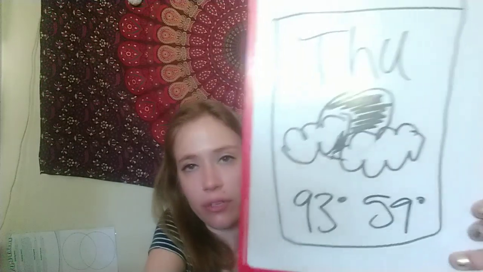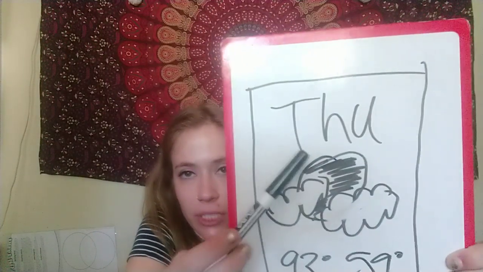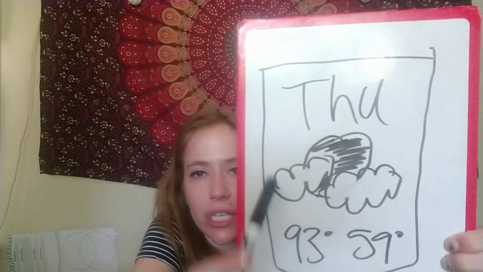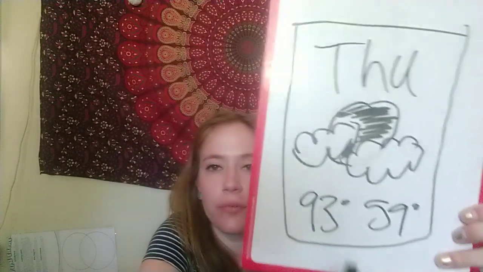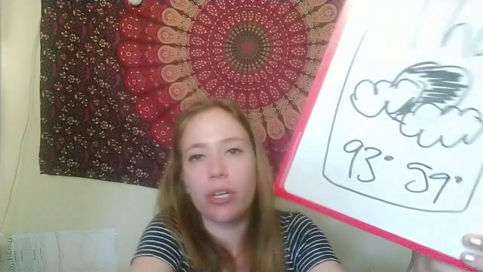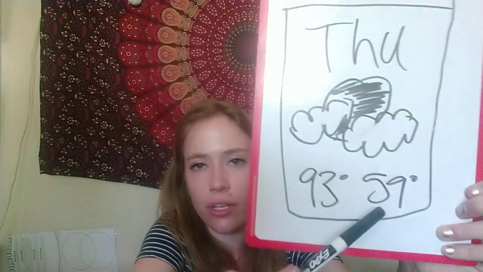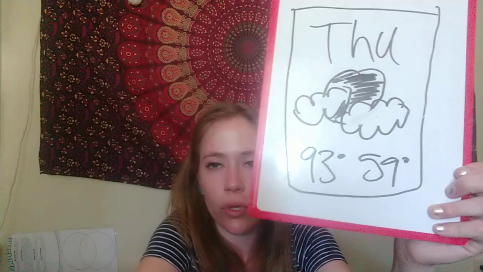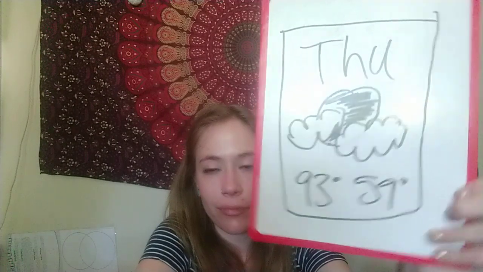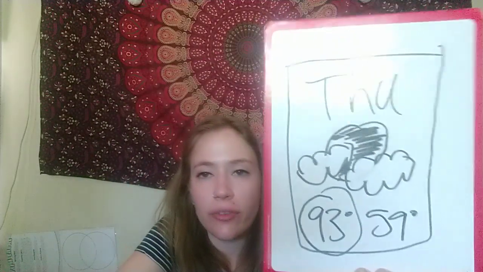So if you have your blue box around Thursday, and then THU, which is short for Thursday, the type of weather we're supposed to have tomorrow, and then which one of these is going to be our highest temperature tomorrow? 93 degrees or 59 degrees? Or which one is closer to 100? So if you said 93 degrees, you're correct, and that is pretty dang close to 100.